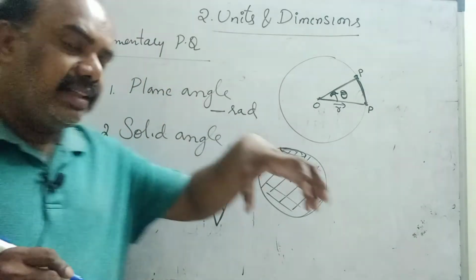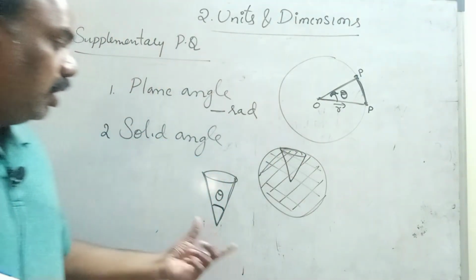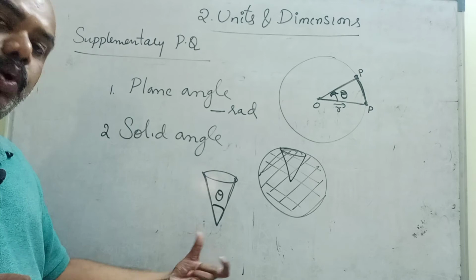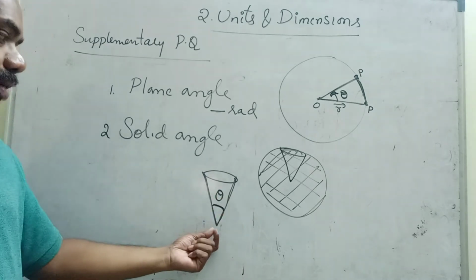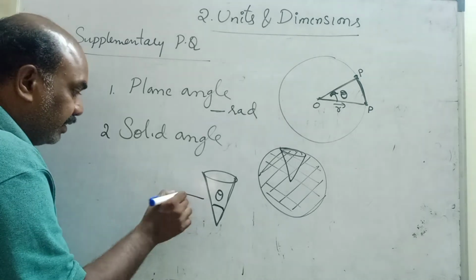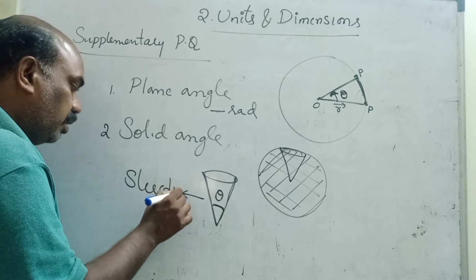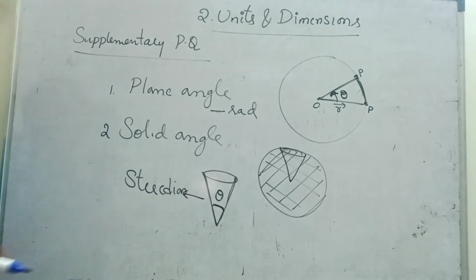Solid angle means the angle made by the cone extracted from the solid sphere, from the two edges. The solid angle unit is steradian. Remember, children, this is important. It also does not have any kind of dimensional formula. Understand, children? Please note down up to here.